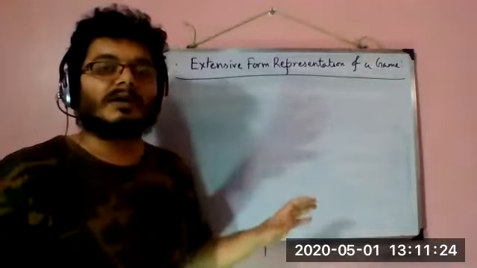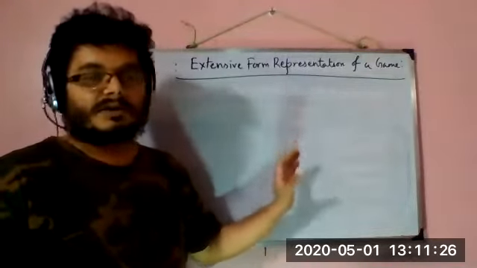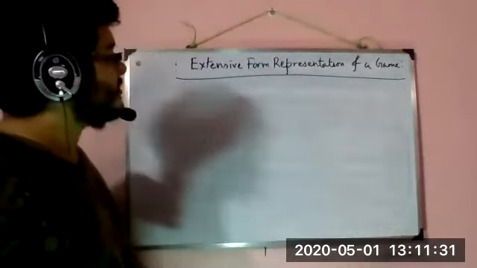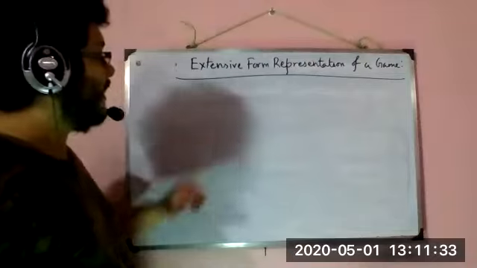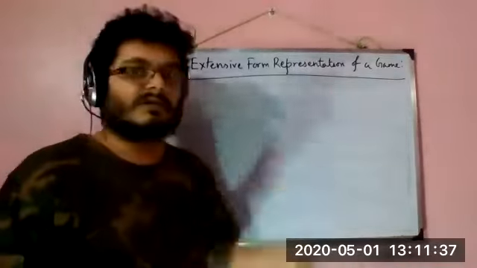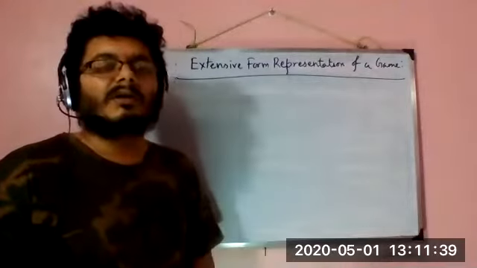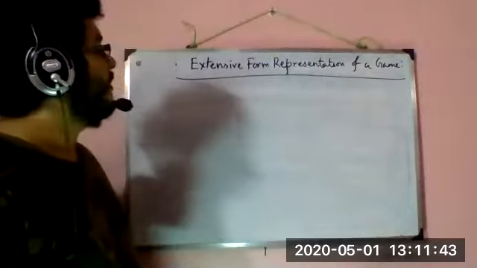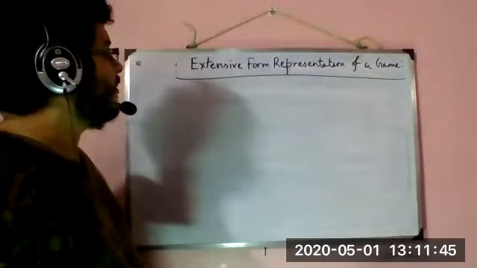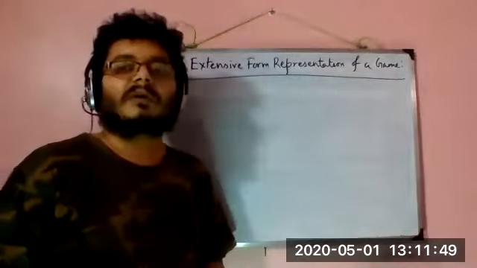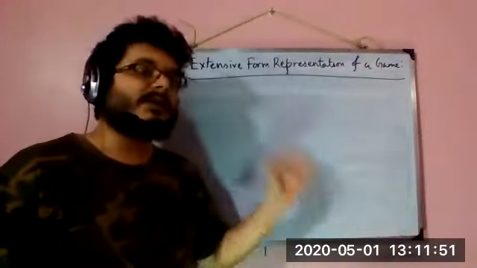The difficult part is to write the steps in English. That's the difficult part. And for that, you must know what to write. For example, you do not write extensive form games. That's common. At times we say extensive form games, but the actual writing should be extensive form representation of a game. So we are learning a representation.